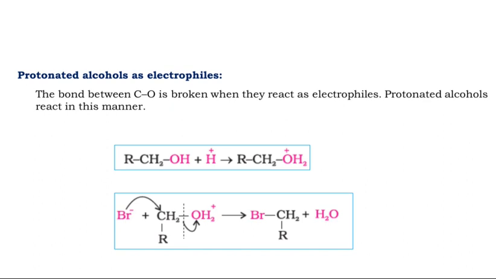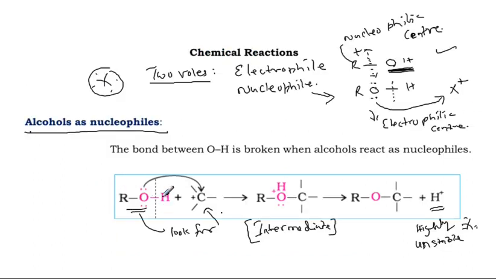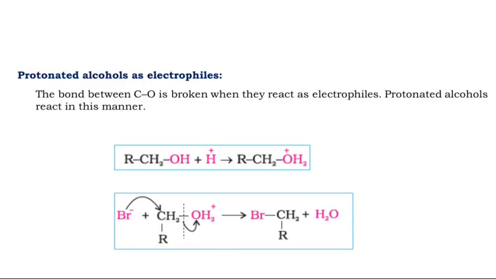What is the second type? In the first type, the cleavage occurred between oxygen and hydrogen. What is the role of the alcohol? Nucleophile. So whenever alcohol behaves as a nucleophile, the cleavage occurs between oxygen and hydrogen of the hydroxyl group. Very, very important. But in the next one, what is the role of alcohol?